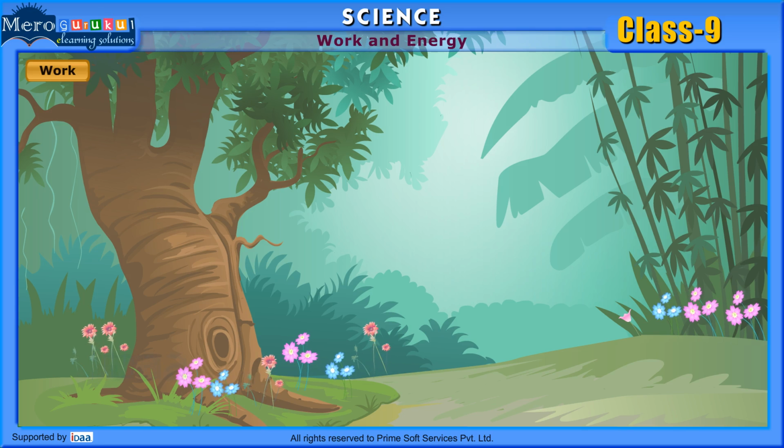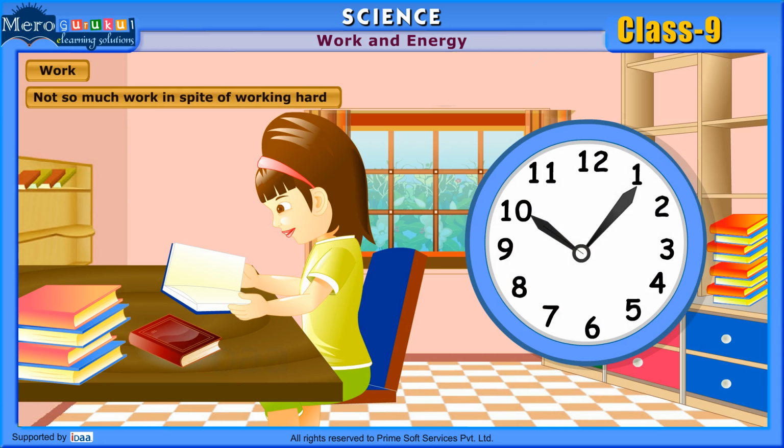Work. We will now try to understand the concept of work by observing various scenarios. Not so much work in spite of working hard. In this section, we will try to understand the meaning of work in physics and how it differs from our general conception.